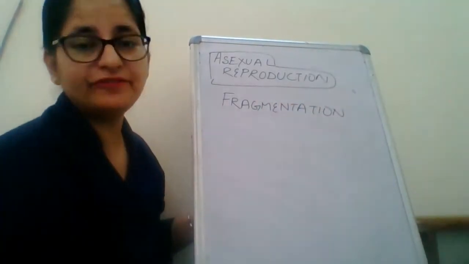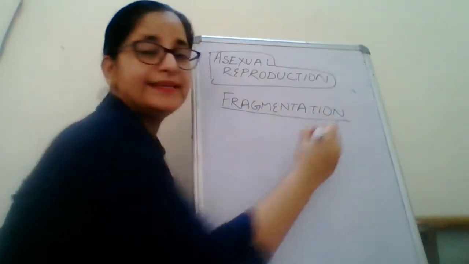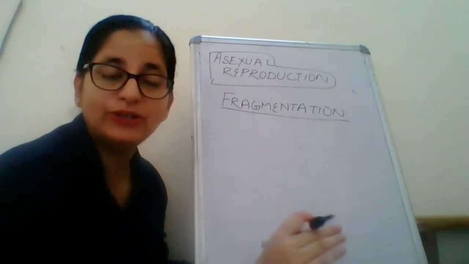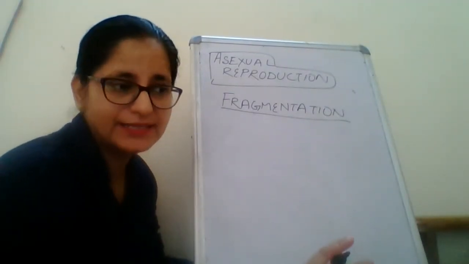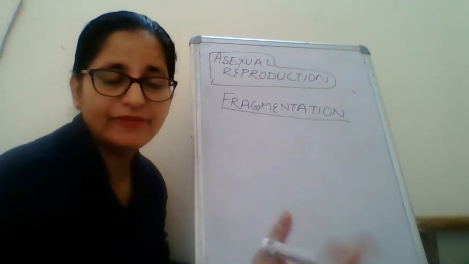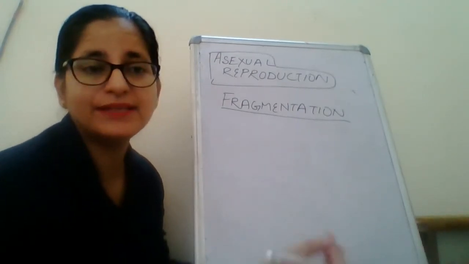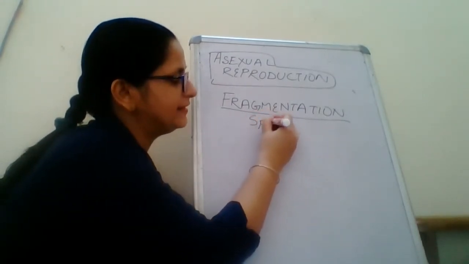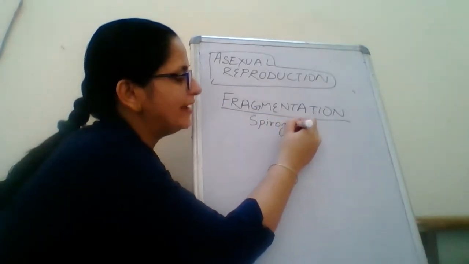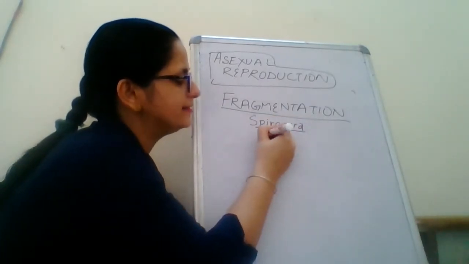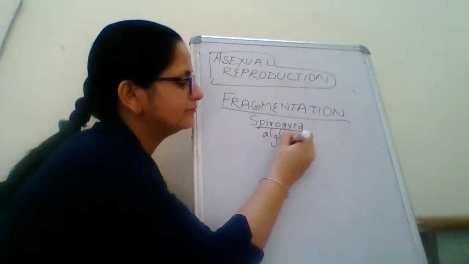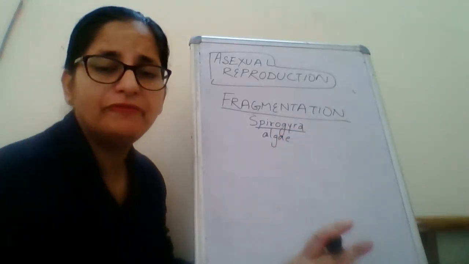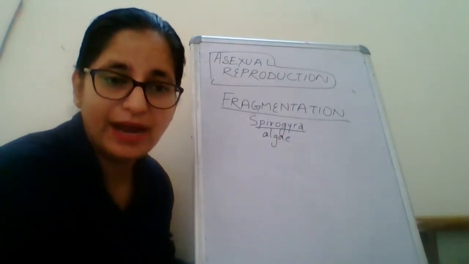So what happens in fragmentation? This process takes place in lower organisms, lower plants, such as algae. Spirogyra is an example. It will take place in an alga called Spirogyra. They are also very undifferentiated plants.